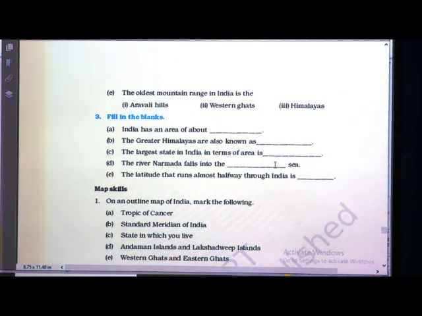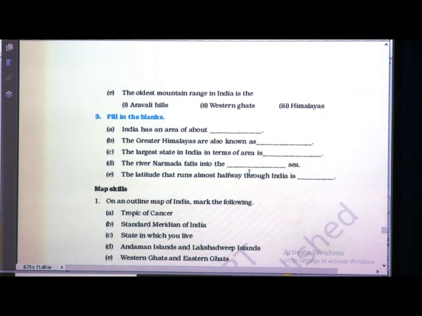Yes, Rajasthan. The largest state is Rajasthan and the smallest state is Goa. Then again, the river Narmada falls into the dash sea. Which sea? River Narmada falls into the Arabian Sea.